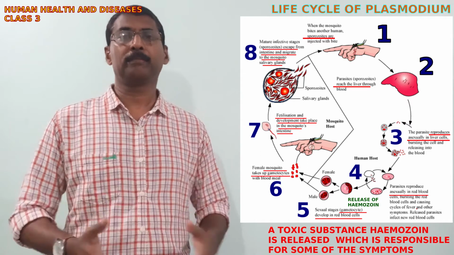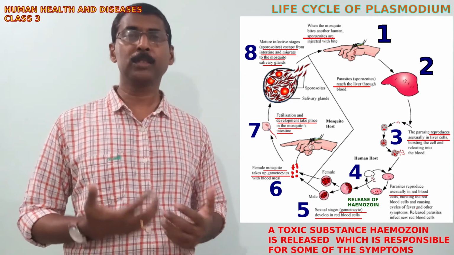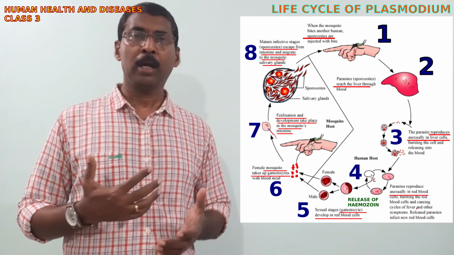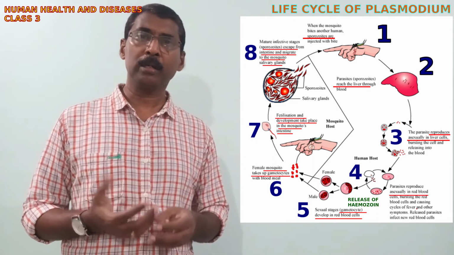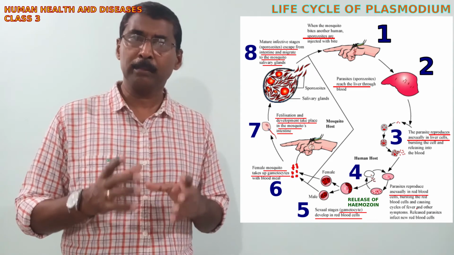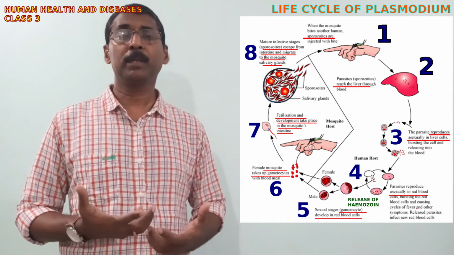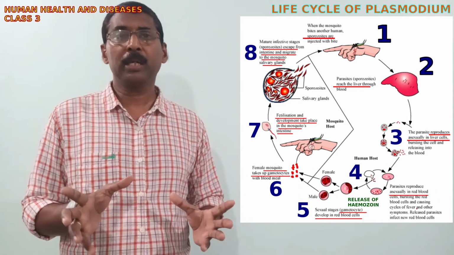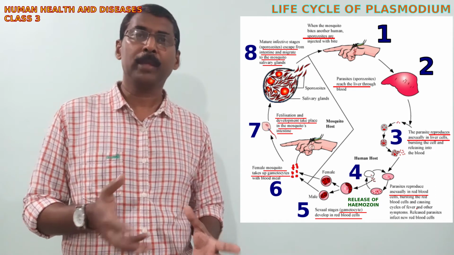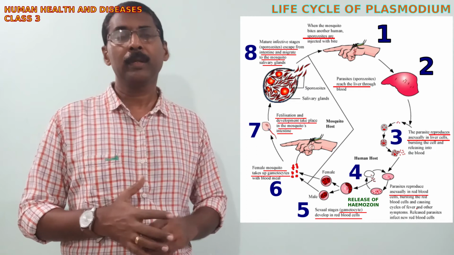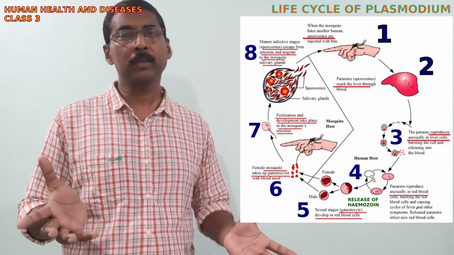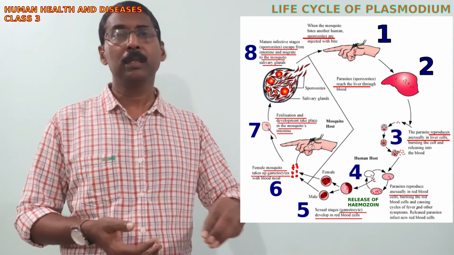So this goes on like this. RBCs are infested with these merozoites, and merozoites multiply in the RBC. After multiplication, by rupturing the RBC, by destroying the RBC and of course the hemoglobin, they are released into the bloodstream along with the hemozoin.